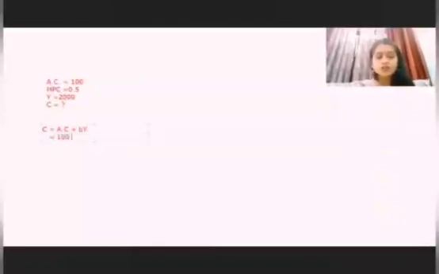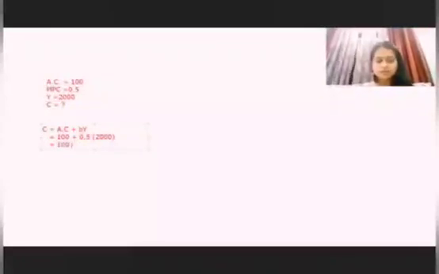So your total consumption will become 100 plus 0.5 multiplied by 2000, and then it will become 100 plus 1000. Now you can say that total consumption is equal to 1100. This is your answer for this question.